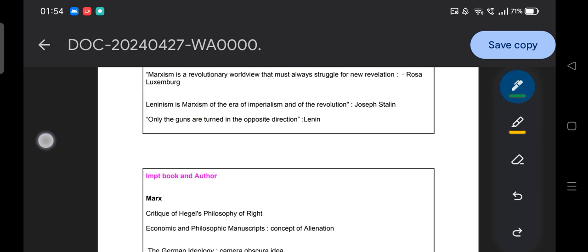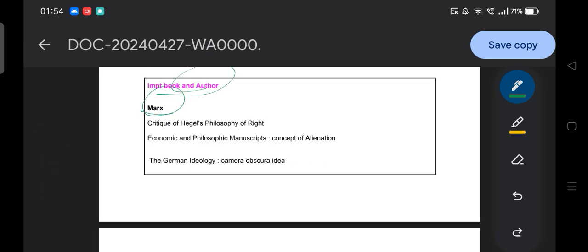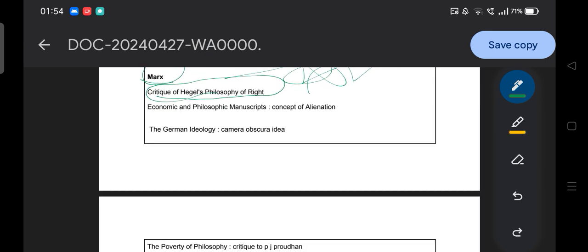Okay, so moving to the next, that is thinker and book, Karl Marx. We will discuss the book and the concept there. Critique of Hegel's Philosophy of Right. He criticized Hegel's philosophy of right in his idea of dialectical materialism. Then he talks about matter being the true motor of history, not the idea.